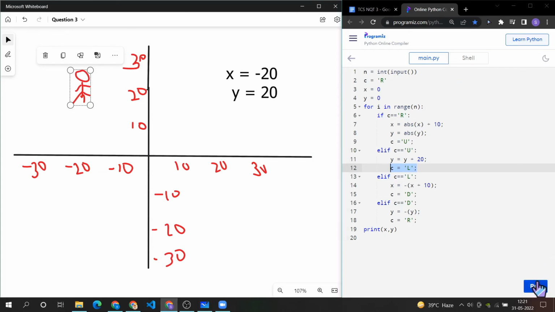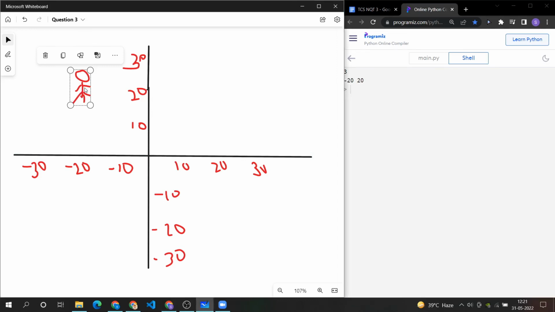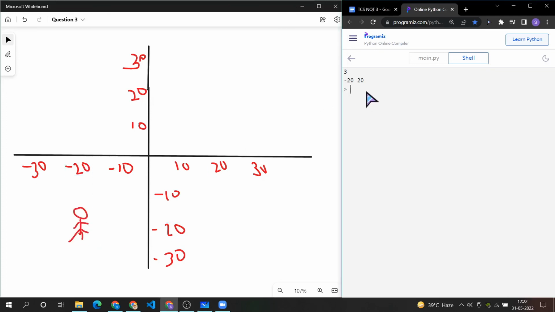We will run this code. We will give 3 as the value, and you can see we can try another value. Let's say we give 4. What will happen is we will go downwards, right? We will go 40 downwards. So this is 10, this is 20, this is 30, this is 40. So we should come here. Minus 20 should be printed. Let's see if it's the case. Okay, so minus 20 is printed, right?